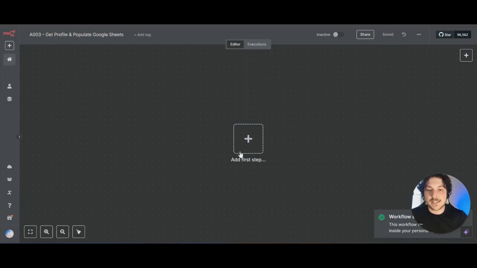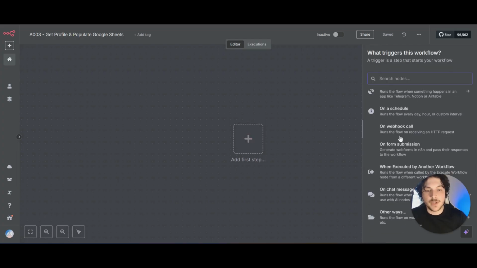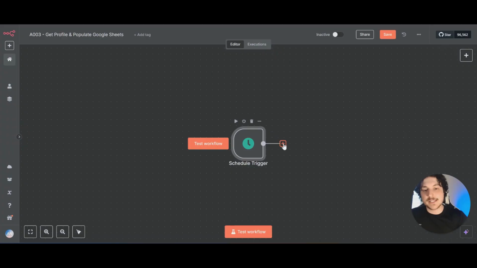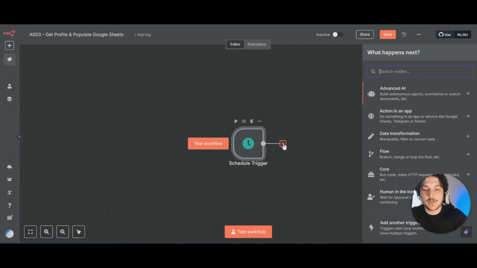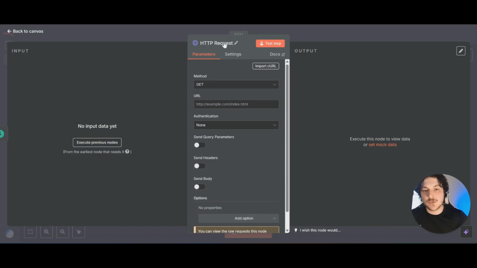And now that that's done, you're going to want to come over here to add first step, and we need to add a trigger that's going to make this workflow start. So we'll click on that, and for this first step, we are going to do a schedule trigger. And for now, we'll leave this at 1 day. And for this next step, we're going to add an HTTP request. And what this allows you to do is get and post information to any website.